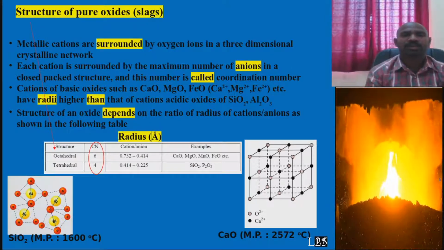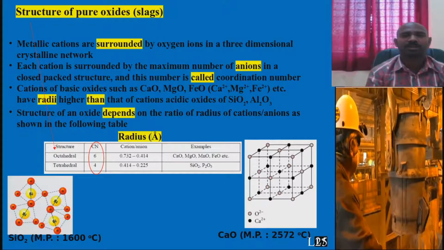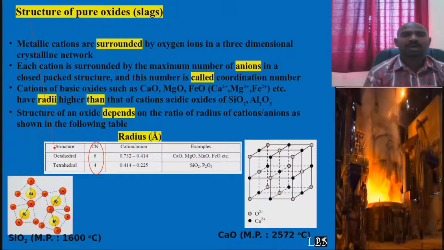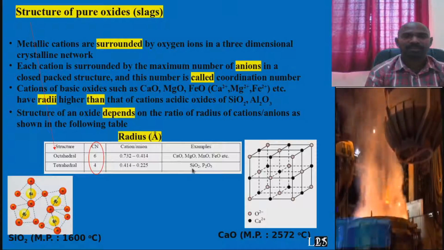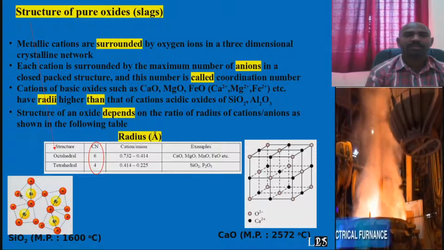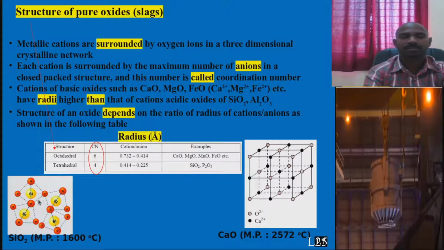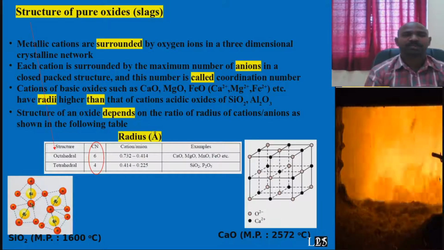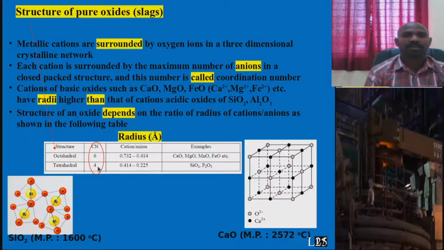It could be a hexagonal network structure, an octahedral type structure or a tetrahedral type structure. Based on this arrangement of ions, for example for SiO2, the silicon atom is surrounded by 4 oxygen ions. It looks like the structure of a tetrahedron and the coordination number is 4.